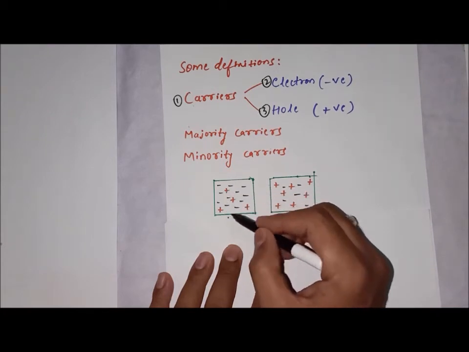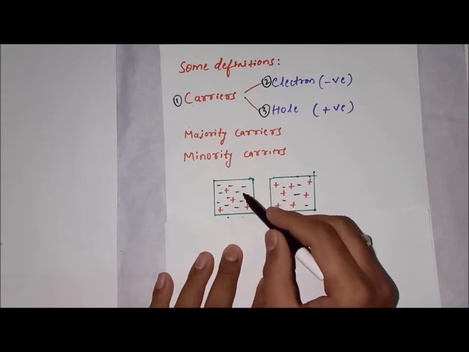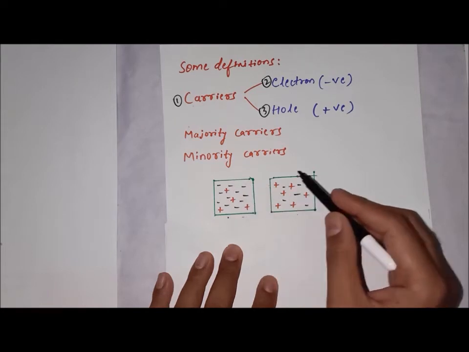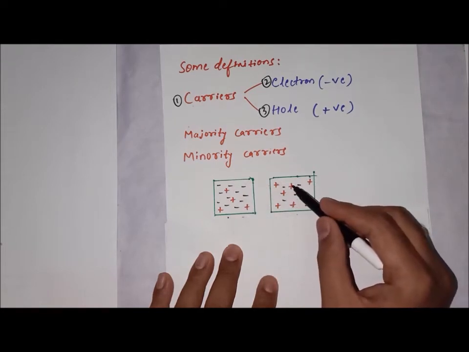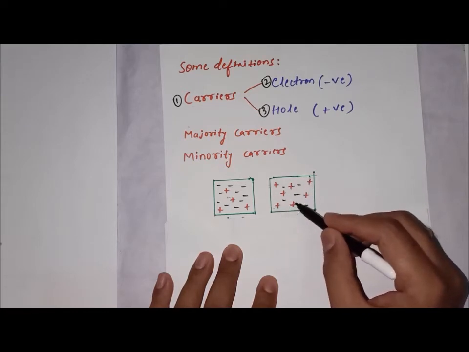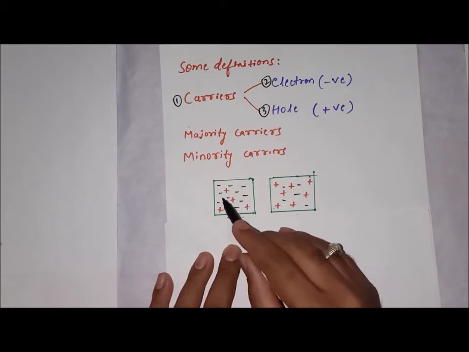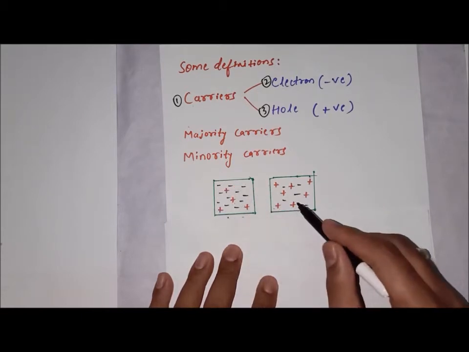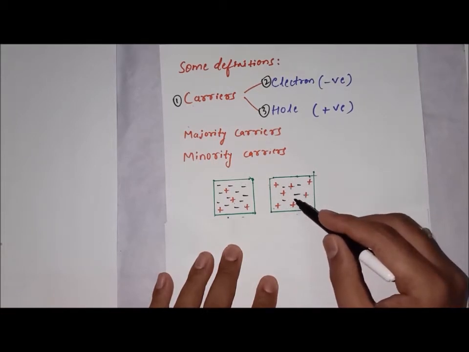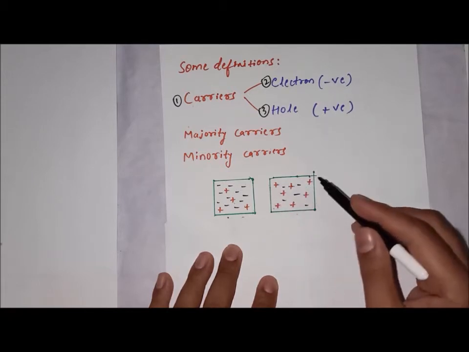In this semiconductor slab, electrons are more in number. They are majority carriers. Electrons are majority carriers here. And here positive charges are majority carriers. So holes are majority carriers. And here holes are minority carriers, you can see here. And here electrons are minority carriers. Less in number, less than 50% of total number of carriers, that is why minority carriers.